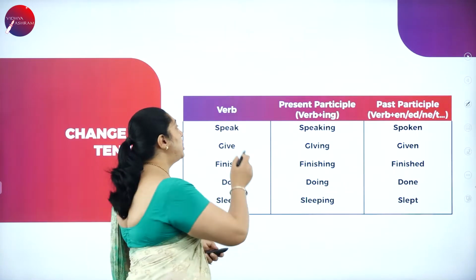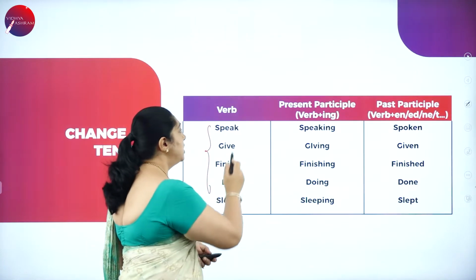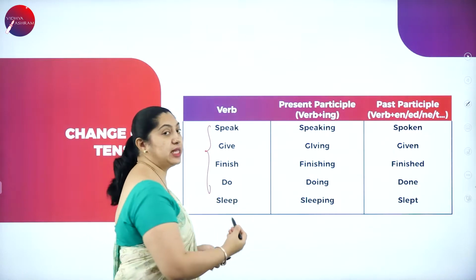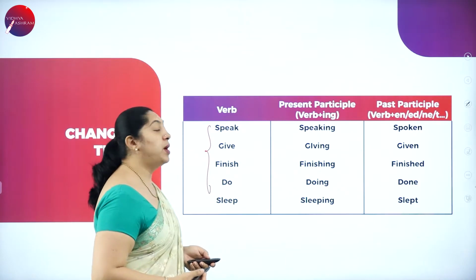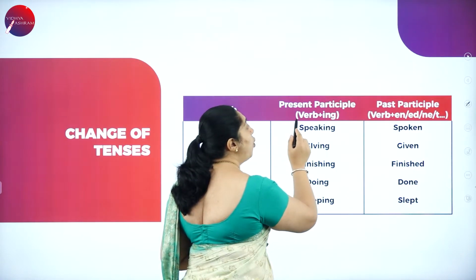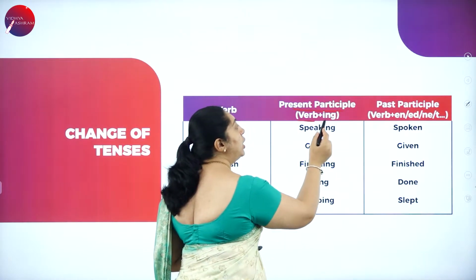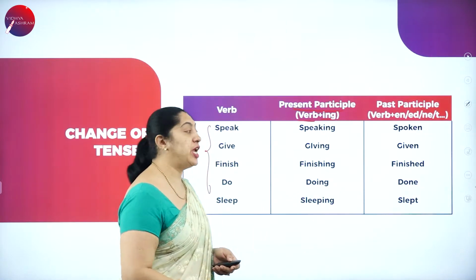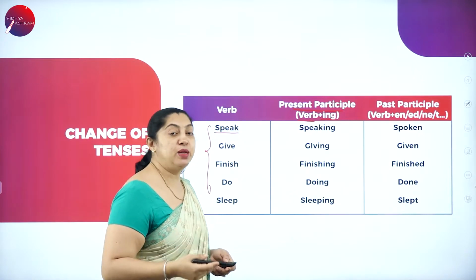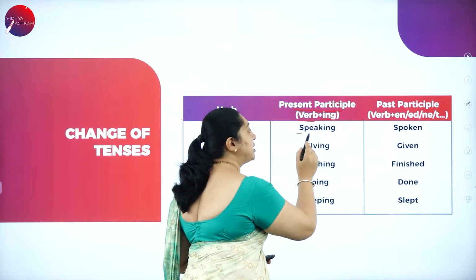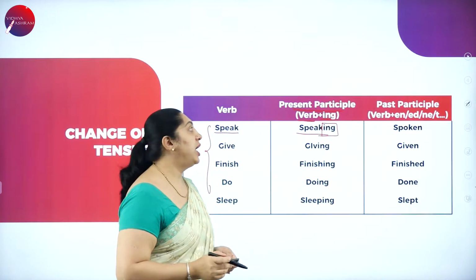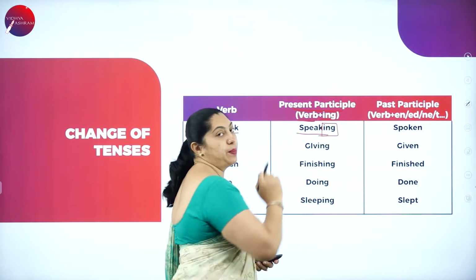The action words are called verbs. These are the action verbs: speak, give, finish, do and sleep. How do we change them into the present participle? When we change the verb to the present participle, the word ends with ing. I have given the word speak here. When it is changed to the present participle, it becomes speaking. So the word ending with ing refers to the present participle.